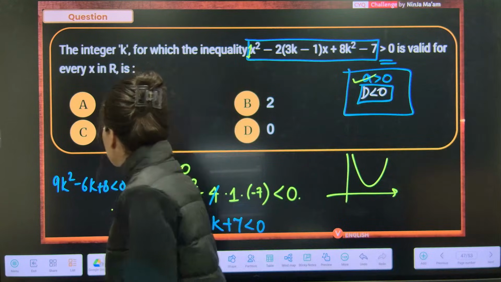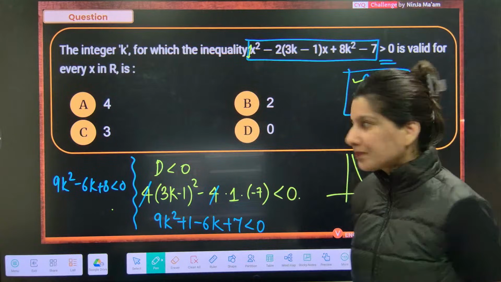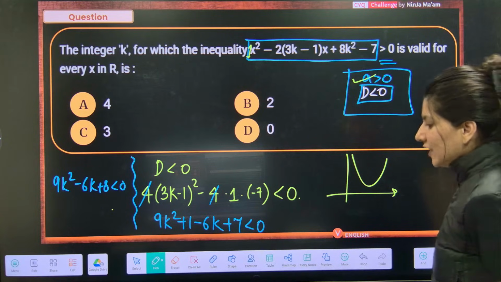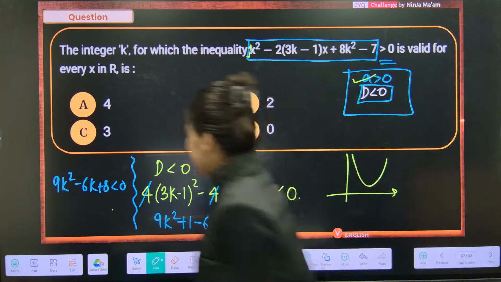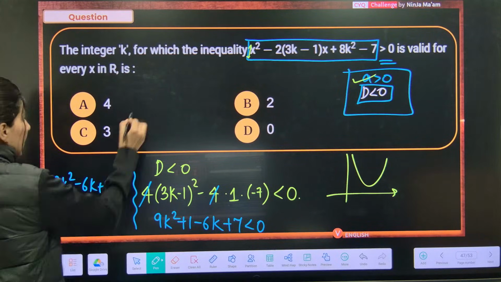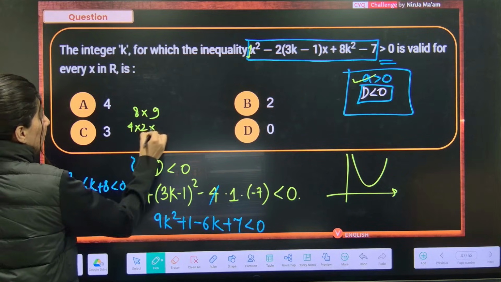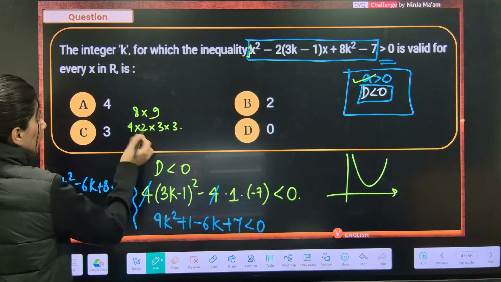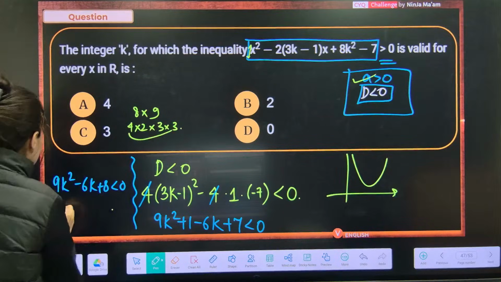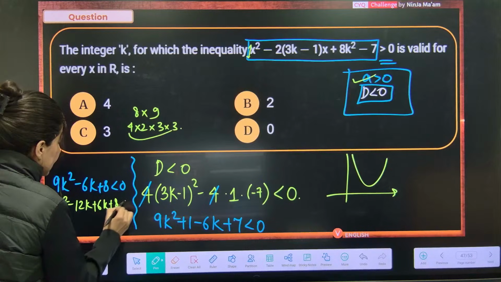I don't know. Okay. Now, from here, tell me. 8 9s are 72. Yes. So, how to split 72? So, this is 4 into 2 into 3 into 3. Correct? 3 4s are 12. 3 2s are 6. 12 and 6. 9k square minus 12k plus 6k plus 8 less than 0.